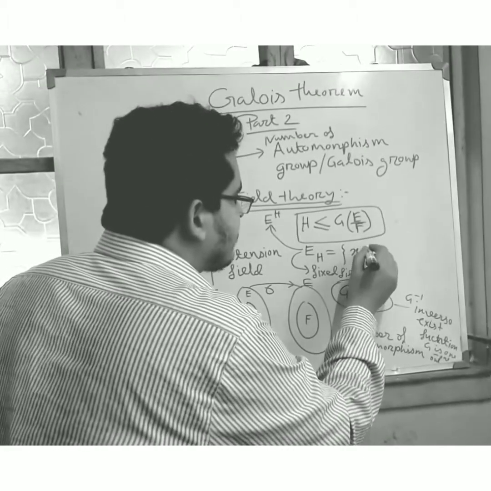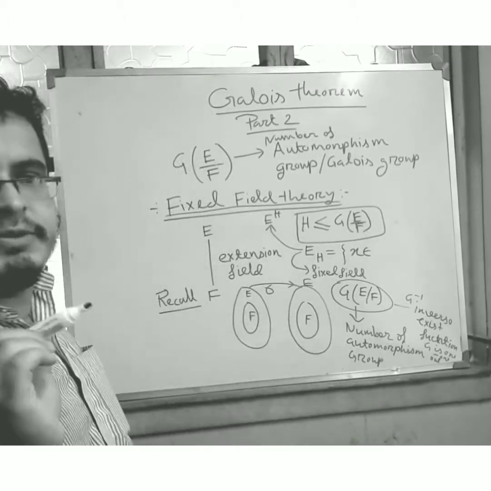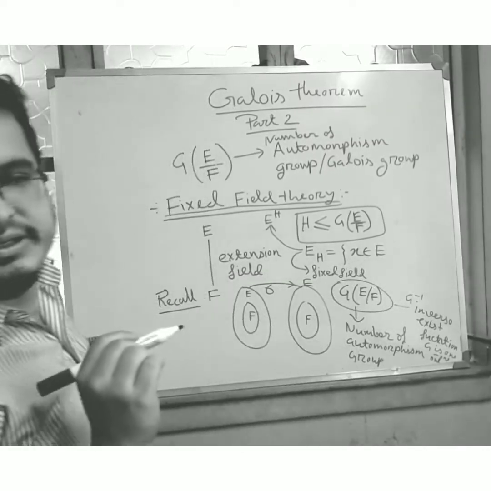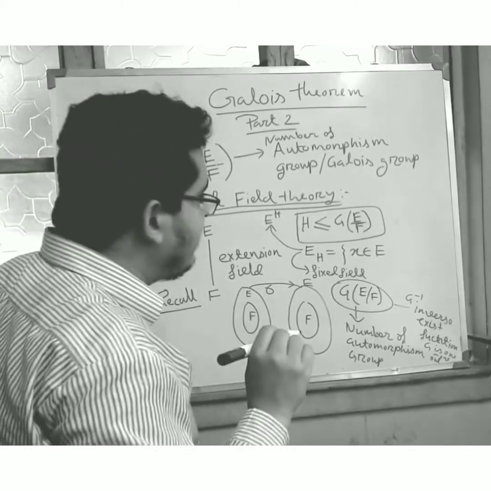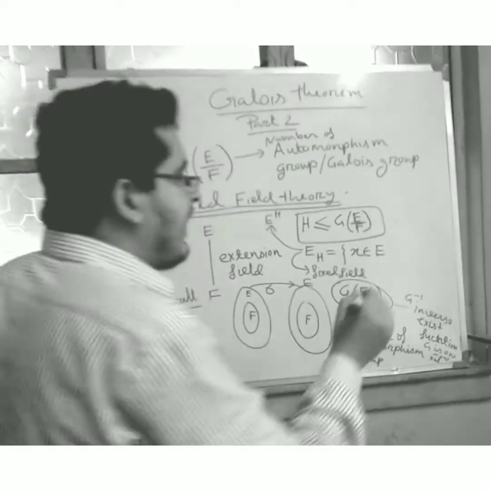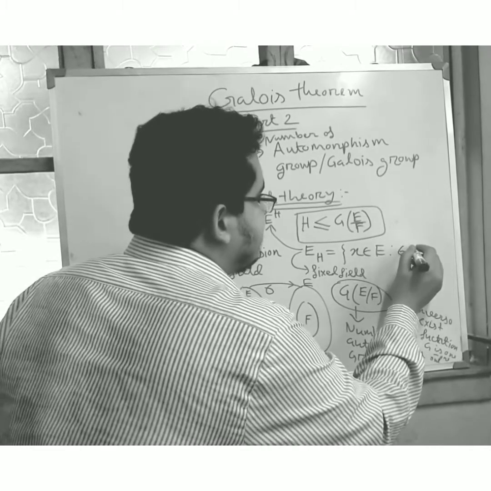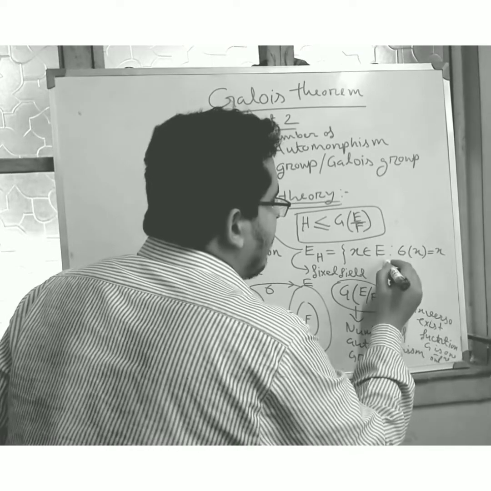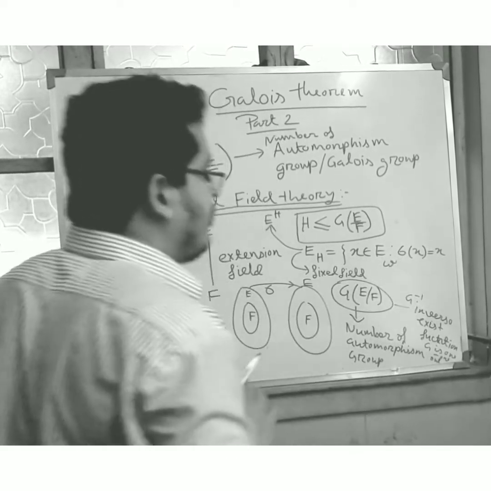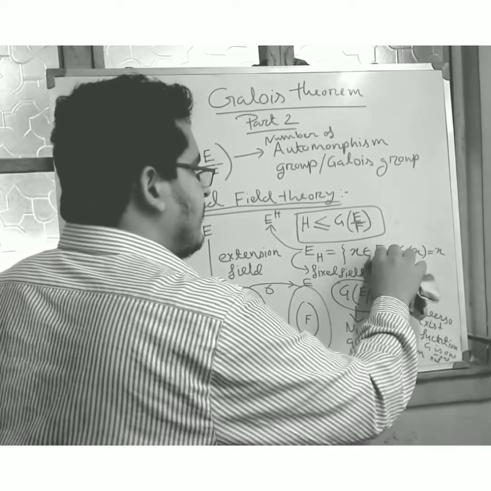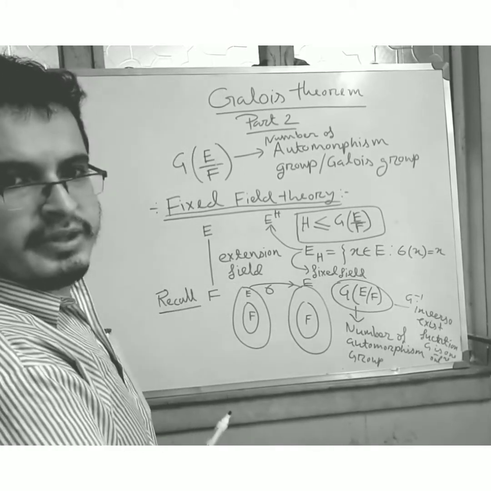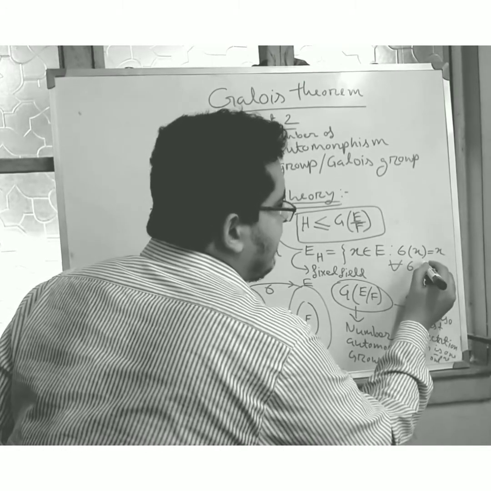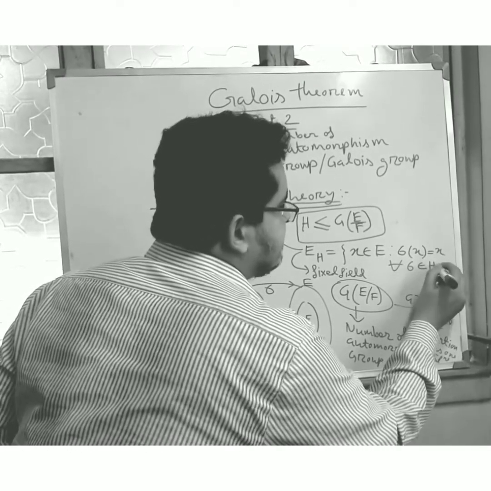X belongs to E, and now you see that sigma of x equals x, not for some but for all sigma belonging to H. This is a very important fact.